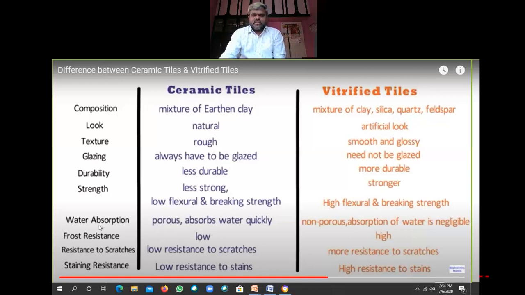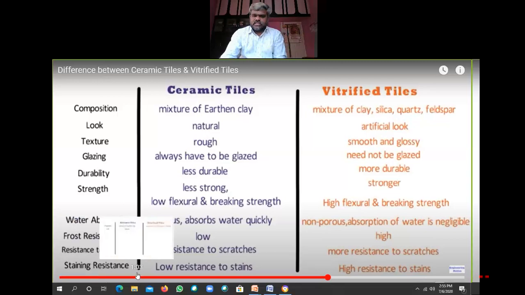And water absorption: it is porous, absorbs water quickly. It is a non-porous material, where water absorption is negligible. And frost resistance is low here. Frost resistance is high here. So high water resistance means frost resistance also high, right? So resistance to scratches: low resistance here, more resistance to scratches.